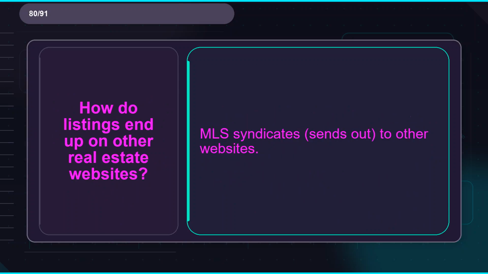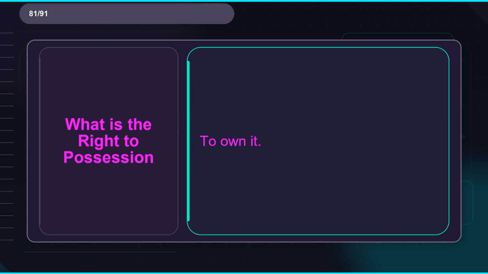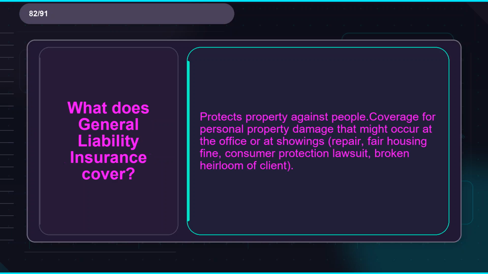Flashcard 80. Term, how do listings end up on other real estate websites? Definition, MLS syndicates, sends out, to other websites. Flashcard 81. Term, what is the right to possession? Definition, to own it.